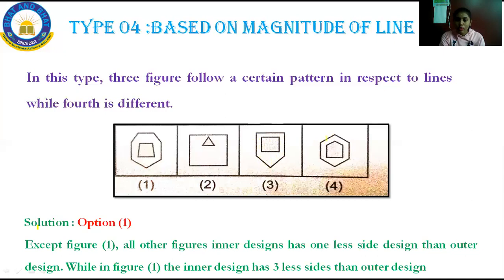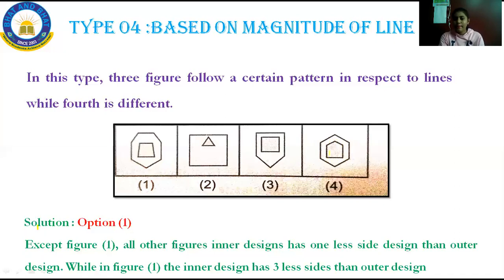See, 1, 2, 3, 4, 5. How many is it? 1, 2, 3, 4, 5, 6. Outer design 6, but inner design 1, 2, 3, 4, 5. Here, the fourth one is 6. The outer design is 6 and the inner design is 5.